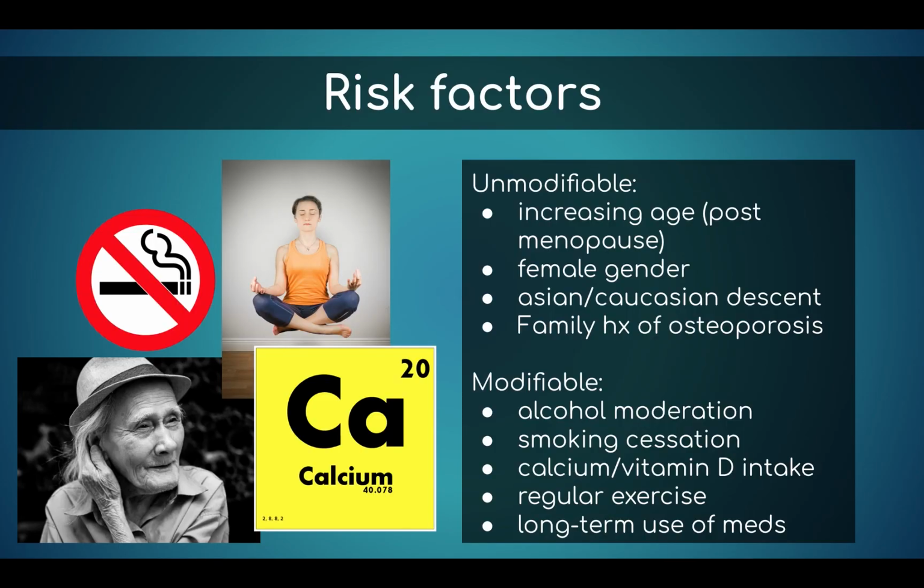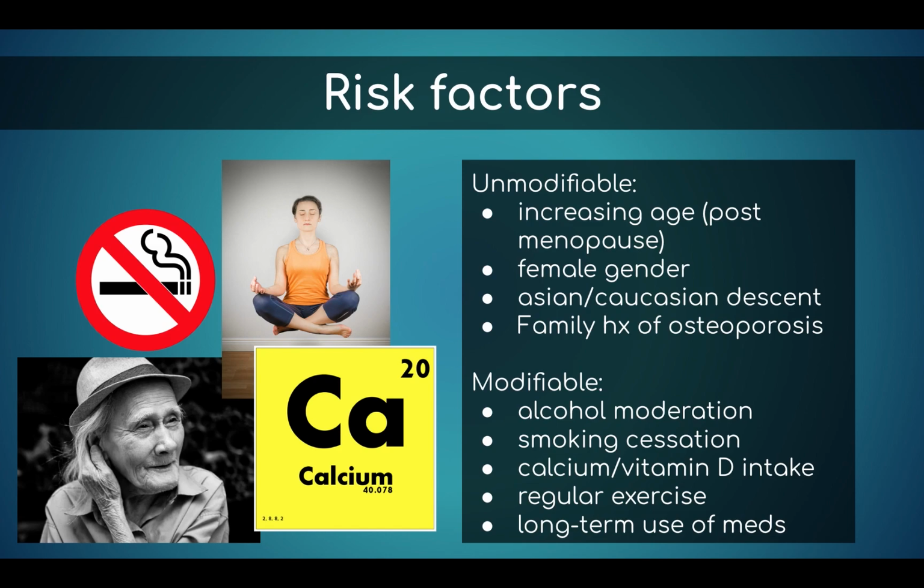Osteoporosis affects both genders across all ethnicities, but there are a few risk factors that increase the risk of developing osteoporosis. There are some modifiable and unmodifiable risk factors. Of the unmodifiable risk factors: being of the female gender, being of Asian or Caucasian descent, having a family history of osteoporosis, and lastly, being of advanced age, or at least postmenopause for women. Advanced age is associated with decreased estrogen levels, and estrogen determines bone mineral density, so that's one of the unmodifiable risk factors.